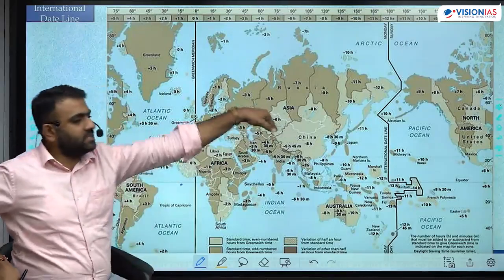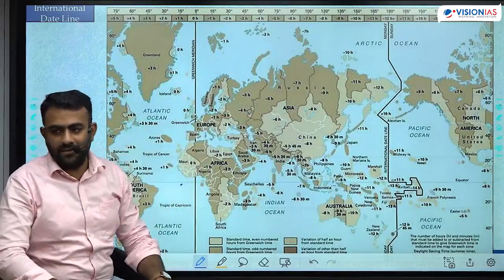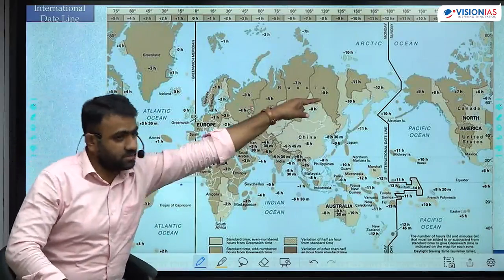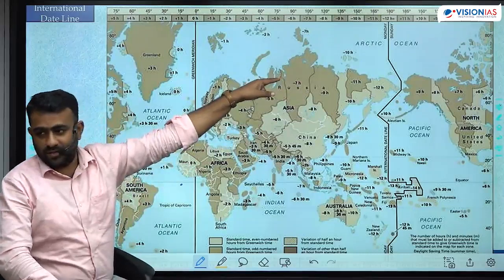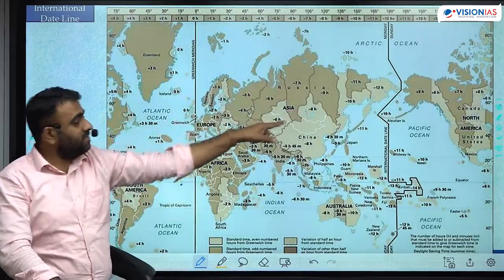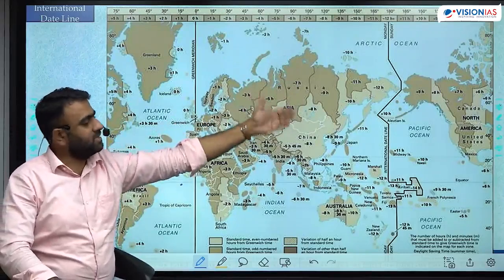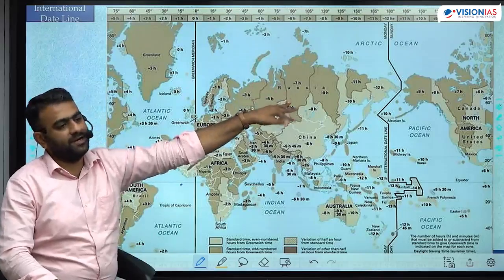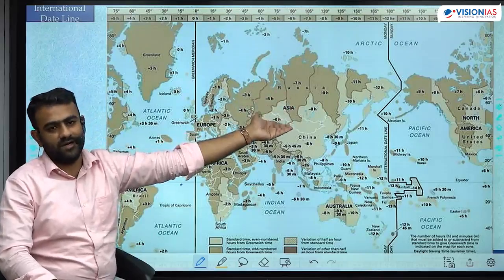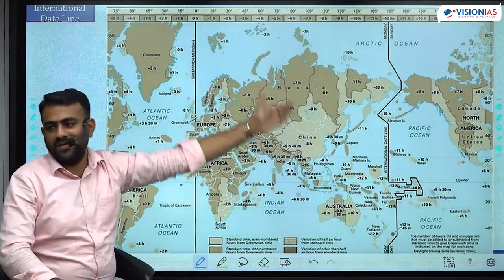And there also there is some intersection of the land area. Can you see some part of the Siberia crosses on the other side? 180 degree को cross करते उस side में चला जाता है. Some part of Alaska comes on this side. If you keep it completely straight, so that part will follow a different date and this part follows another different date. So therefore, they have made it little bit of zigzag.